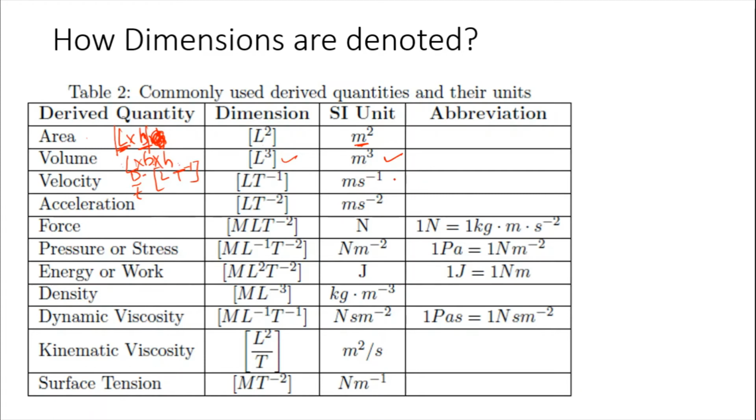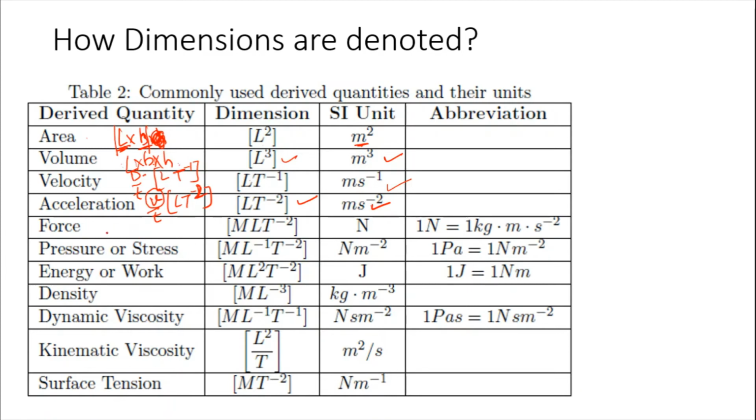The unit will be meter per second. Acceleration means change in velocity over time. The dimension for velocity is LT minus 1, and 1 T is from here, so it will be LT minus 2, meter per second square.